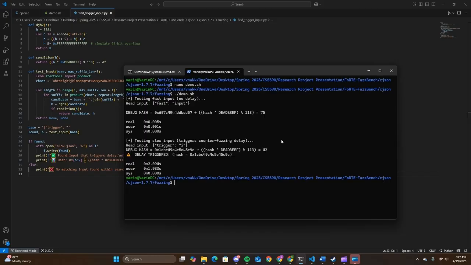And just like that, same file format, clean input, no crash, but completely different behavior under the hood. This is exactly what makes it dangerous for fuzzers. They'll waste tons of time trying to figure out what's going on without getting any closer to a real bug. So this right here is the core of the counter fuzzing idea. Make one tiny input slow everything down and never raise any alarms.